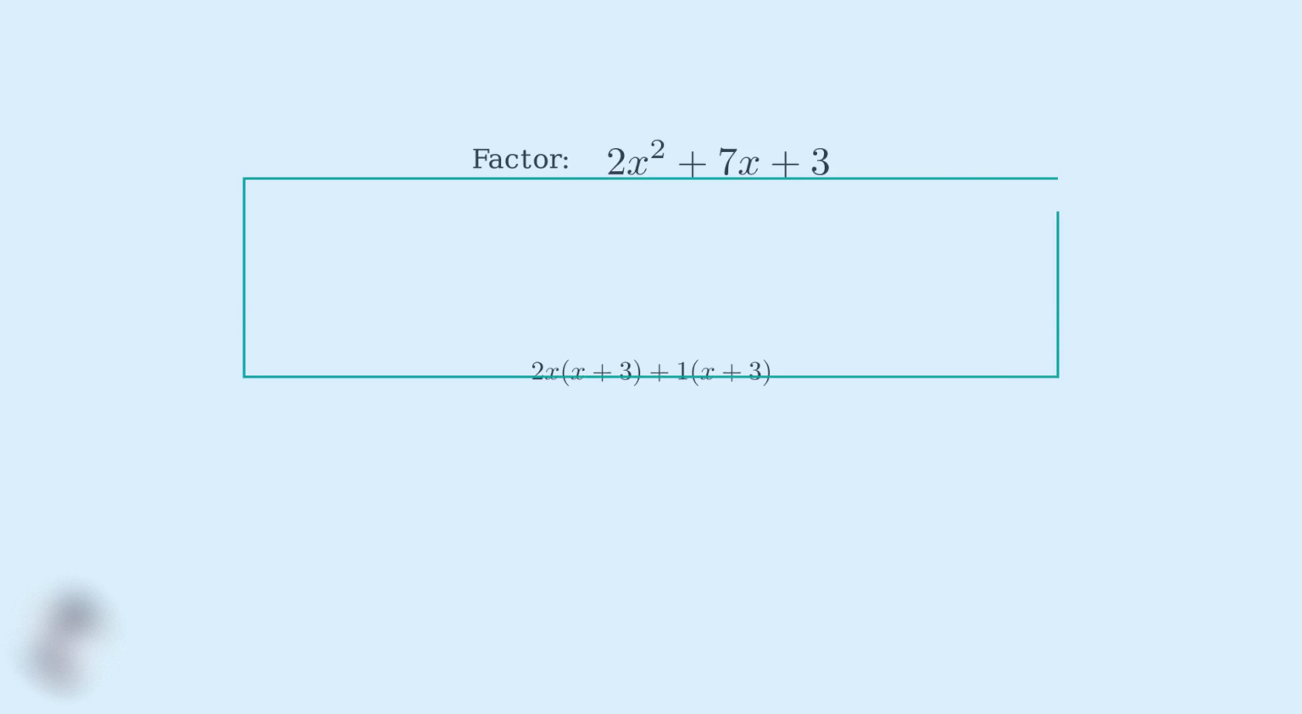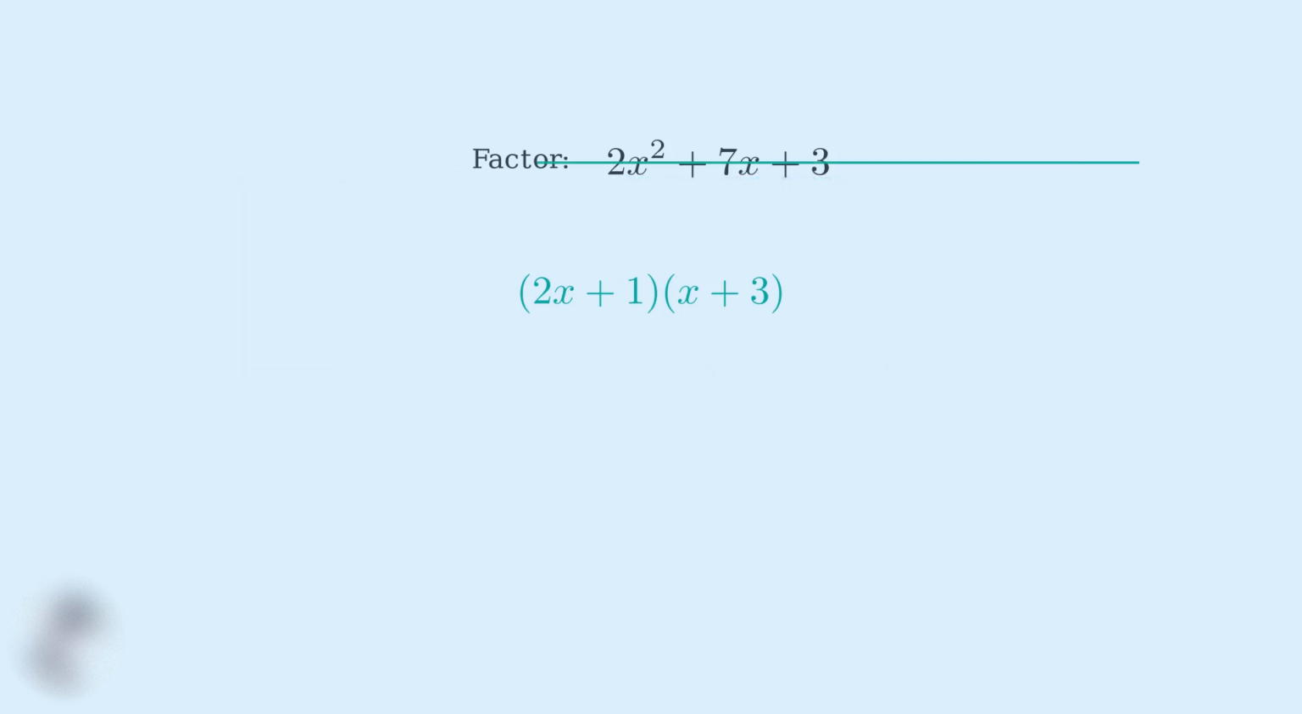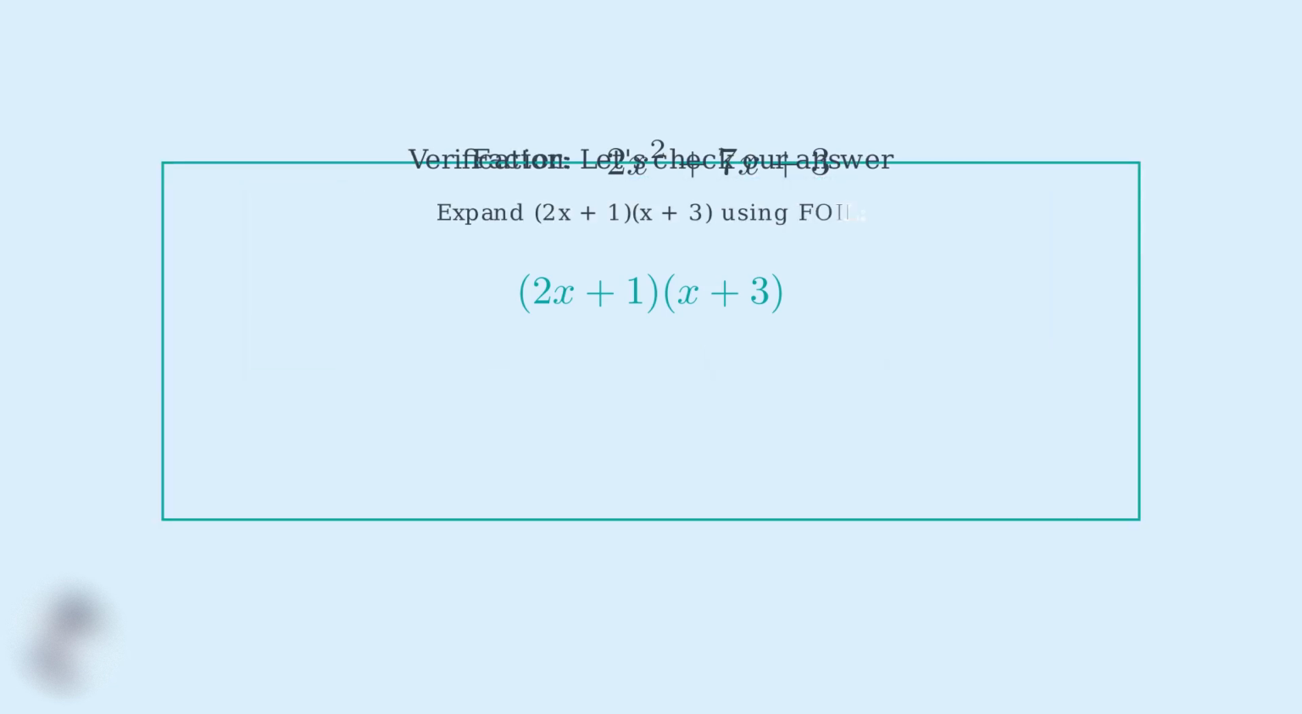Step 6. Notice that both terms have the common binomial factor x plus 3. We can factor this out, leaving us with the final answer, 2x plus 1 times x plus 3. Now let's verify our answer by expanding 2x plus 1 times x plus 3 using the FOIL method. First terms, 2x times x equals 2x squared. Outer terms, 2x times 3 equals 6x. Inner terms, 1 times x equals x. Last terms, 1 times 3 equals 3.